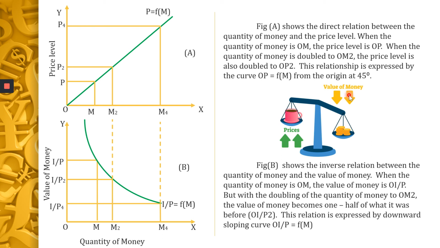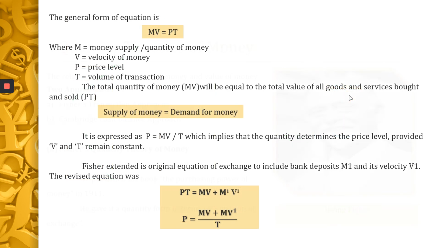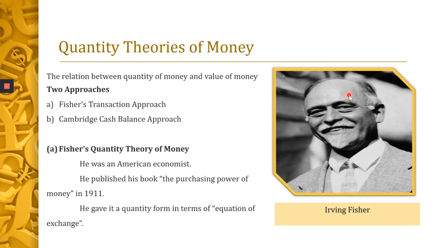Okay, so this is the Fisher's quantity theory of money, or the equation of exchange. So what did we see? First we saw the quantity theories of money, the relationship between quantity of money and value of money. To study the quantity theory of money, there are two approaches.